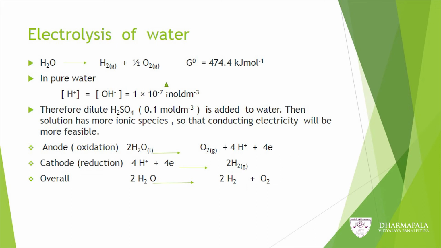At anode, liquid water H2O converts into oxygen plus H+ and electrons. At cathode, H+ reacts with electrons to form hydrogen gas. So, overall reaction: H2O gives H2 gas and O2 gas.